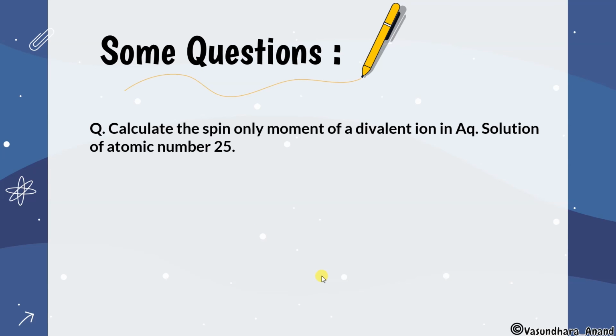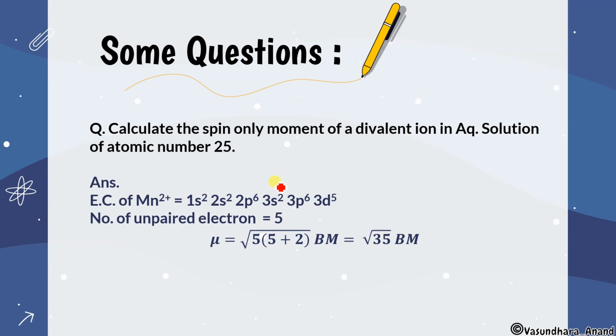Now here is a question related with this. Calculate the spin only moment of a divalent ion in aqueous solution of atomic number 25. What you have to do is first find the configuration, and that means the unpaired electrons. So just find it. It is 4s2 3d5, so unpaired electron is equal to 5. That means mu is equal to root under 5 into 5 plus 2, and you will get root under 35.